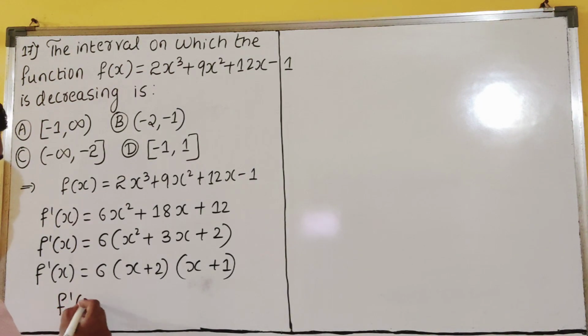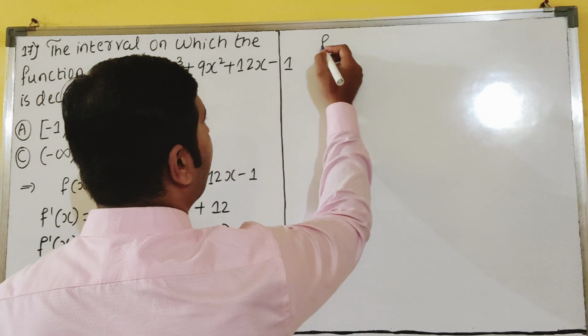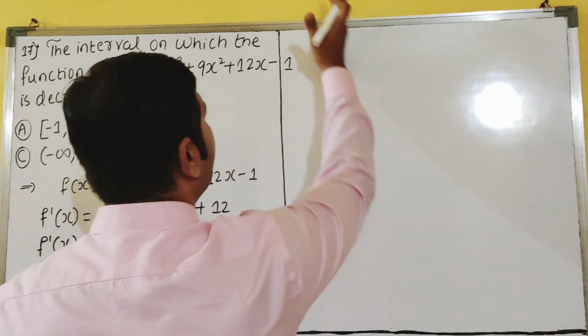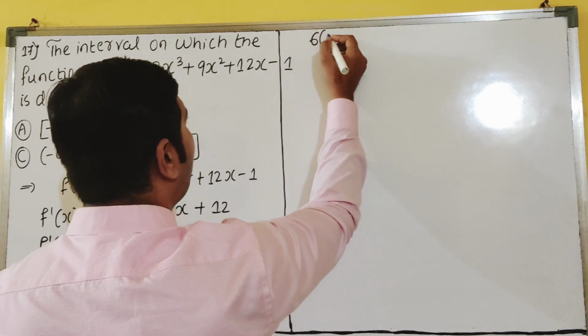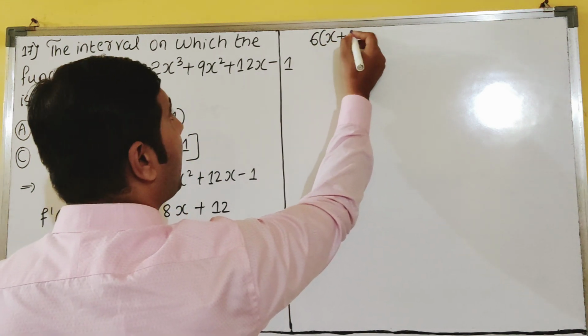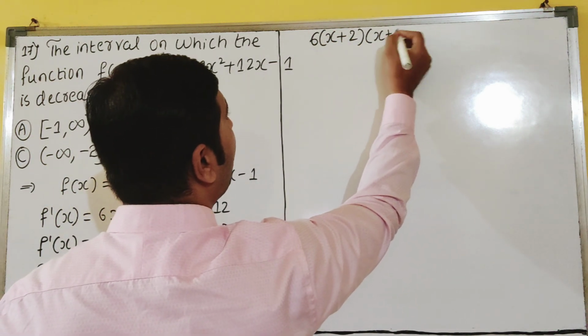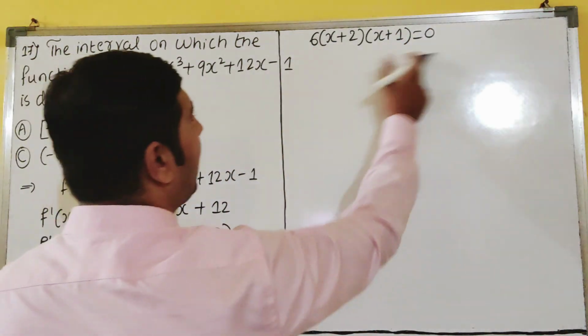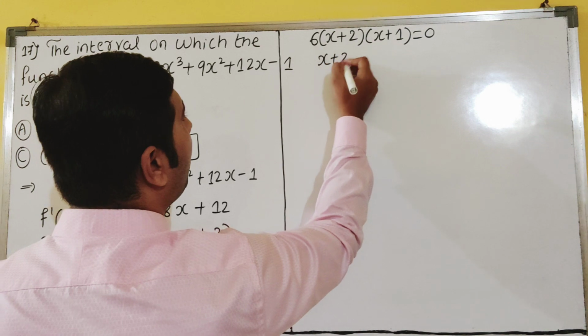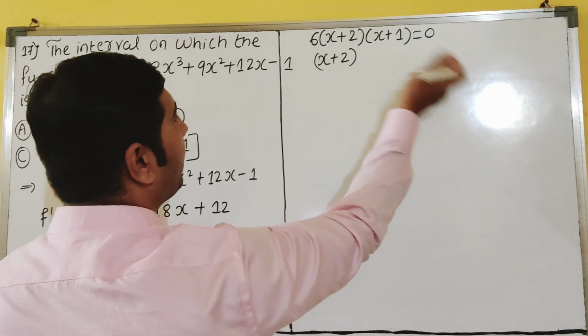So next what we will do? F dash of x equal to 0, dear students. So now f dash of x equal to 0 means what? What is f dash of x? 6 into x plus 2 x plus 1 is equal to 0. Will you agree? 6 if you send down, it will become 0. 0 by 6 is 0 only.